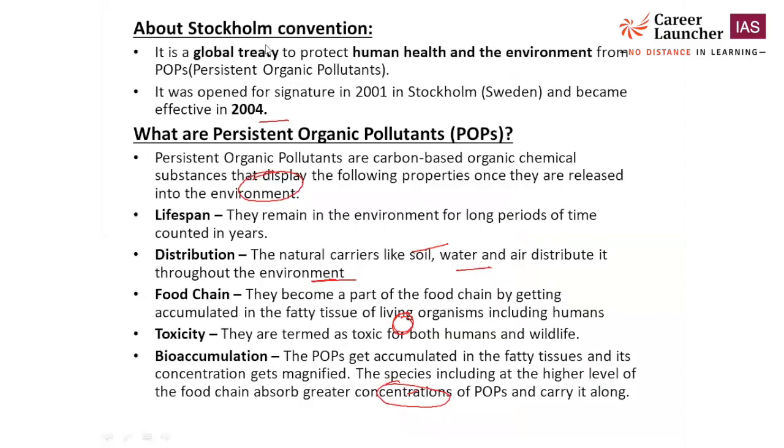What exactly are the things covered under the Stockholm Convention? So the Stockholm Convention is a global treaty. Okay, it's a global treaty. You can say an international treaty to protect human health and the environment from persistent organic pollutants. Now, the question here is: what is a persistent organic pollutant?